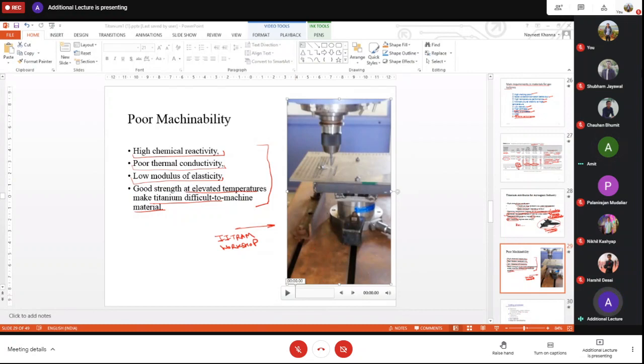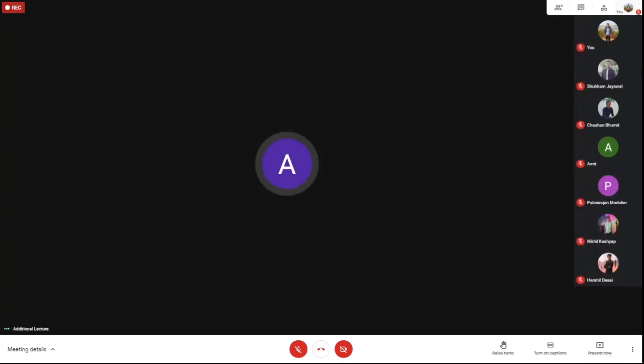Hello, yes beta. Sir, which slide is it now? Cutting process, beta. The slide number is not visible right now. 29 is visible, sir, your screen is stuck. Oh, you told me so late. Anyhow, no problem. Let me check. Is it visible now?